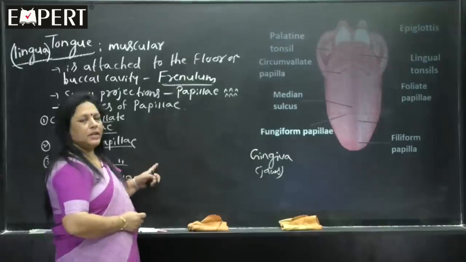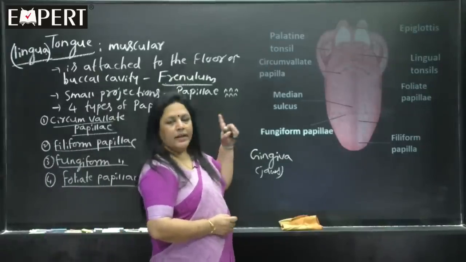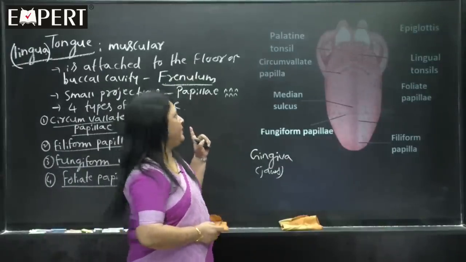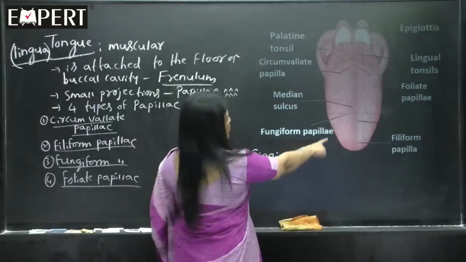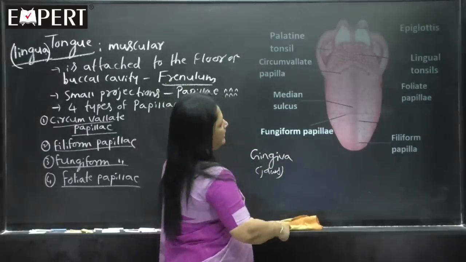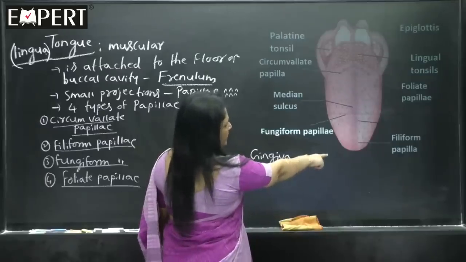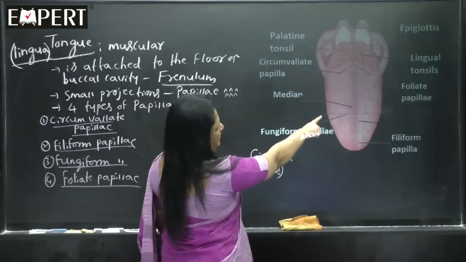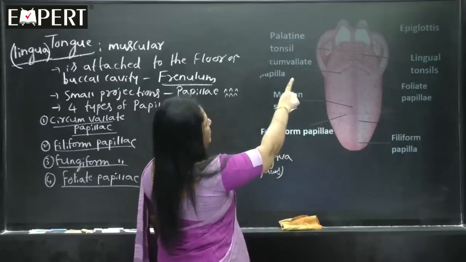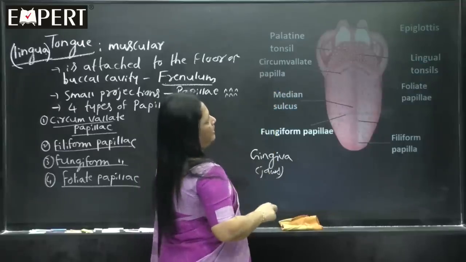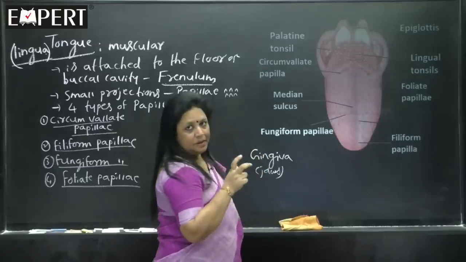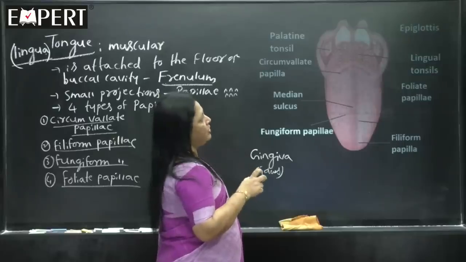First you see their location on the diagram, later I will describe them. You can see here these are circumvallate papillae and fungiform papillae, you can see filiform papillae and foliate papillae. Epiglottis and tonsils are just labeled, describing that they are very near to the tongue.